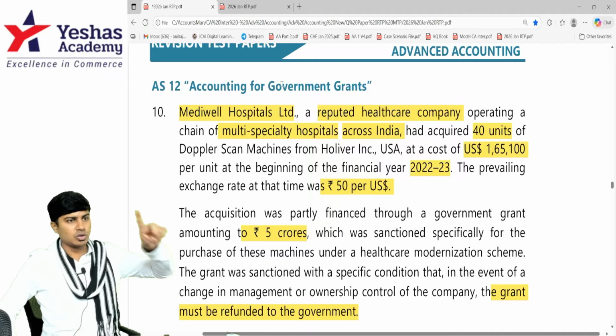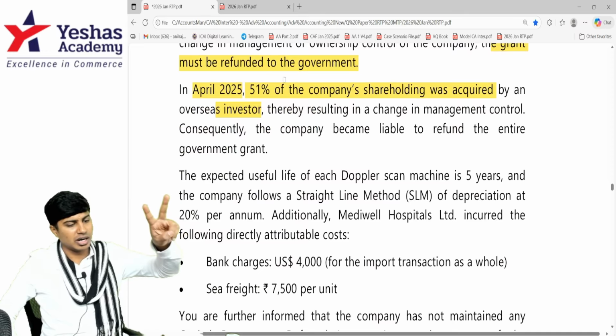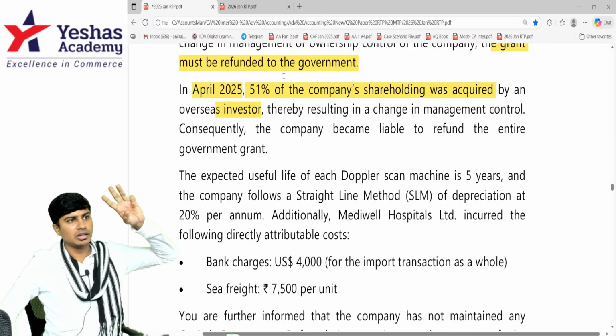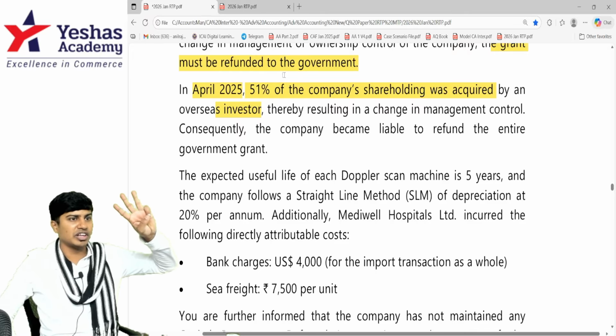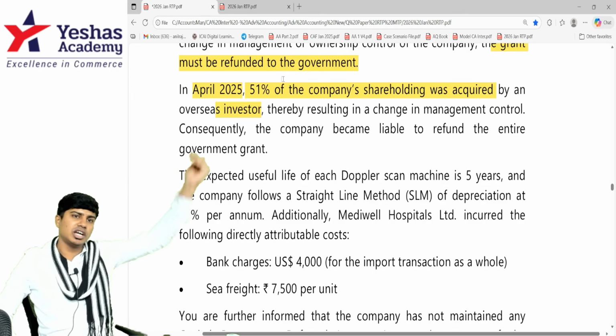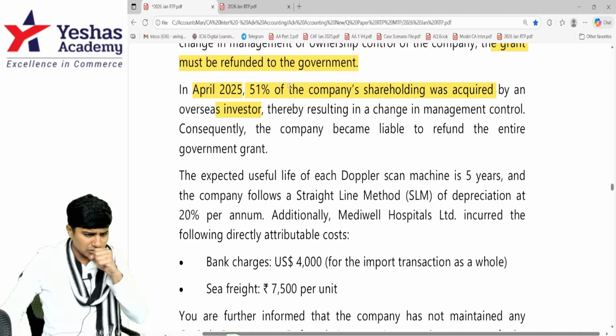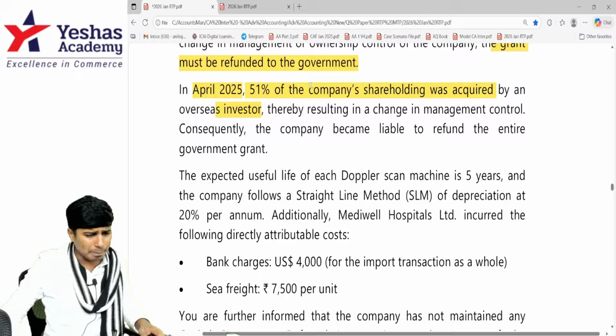22-23, 23-24, 24-25, you will do. And in 2025, April, beginning only. So 3 years you will use. 4th year, beginning only, refund. Why? Because there is change in management.